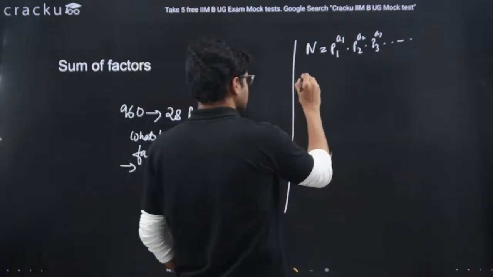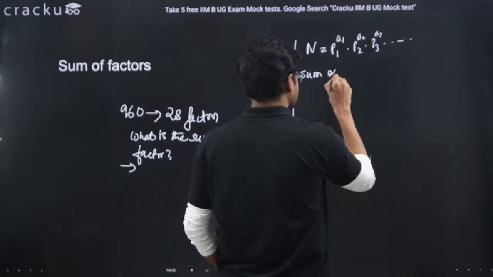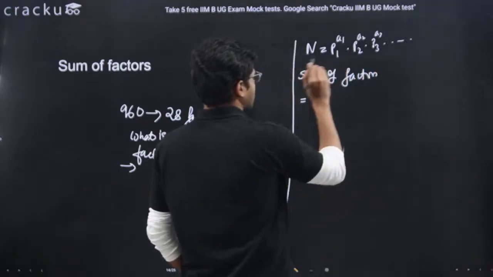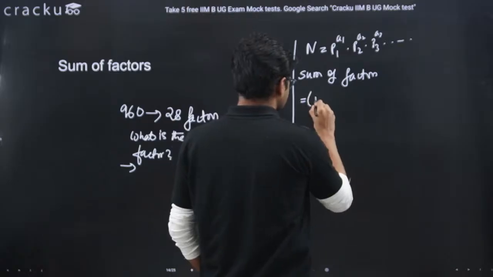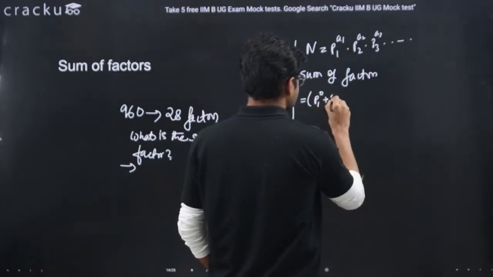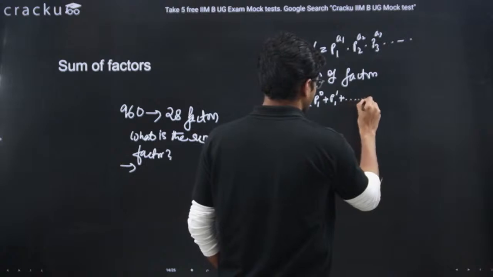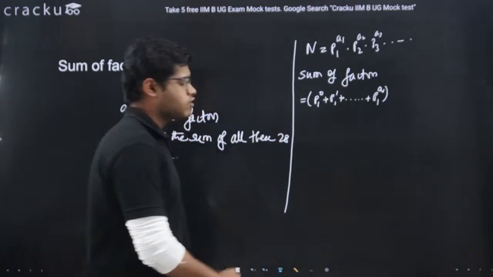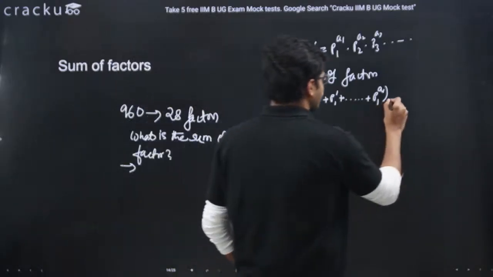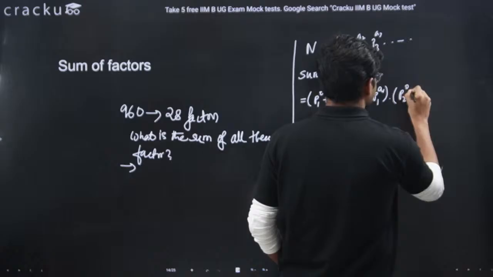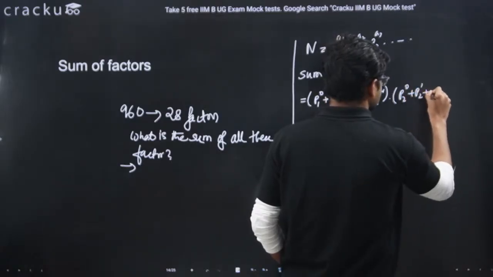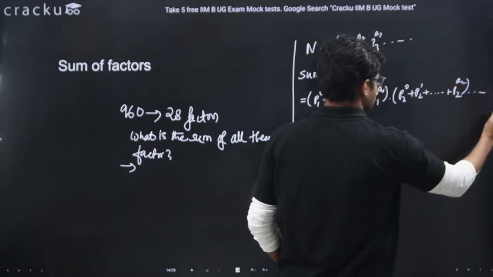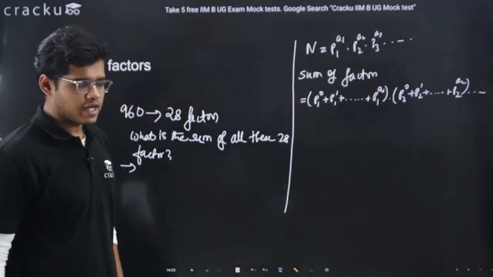The sum of factors is given by the formula: p1 to the power 0 plus p1 to the power 1, up to p1 to the power a1. We sum all the powers of p1, multiplied by the summation of all the powers of p2, and like this it goes on, right?